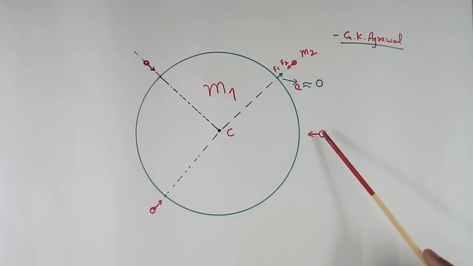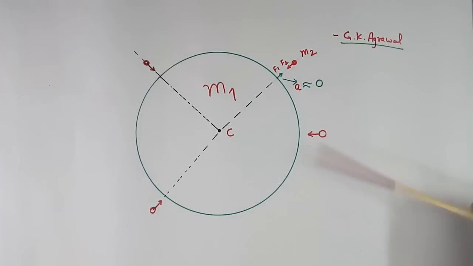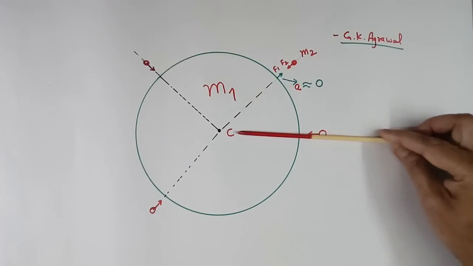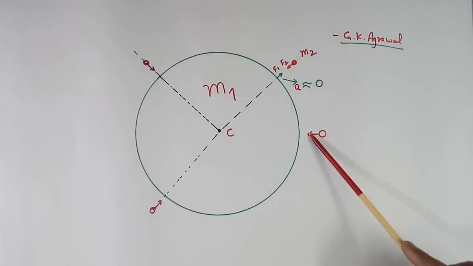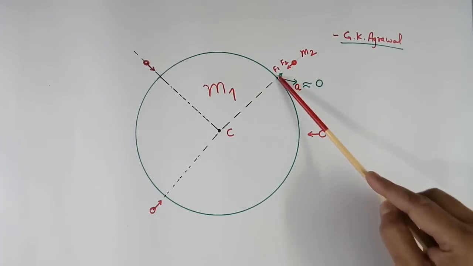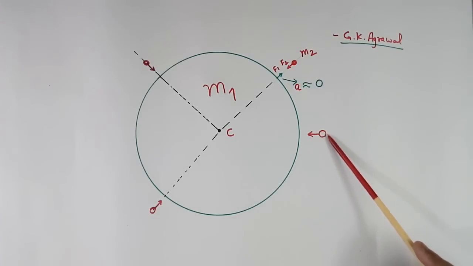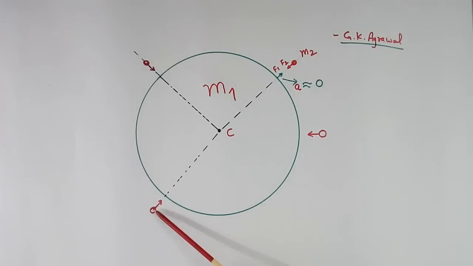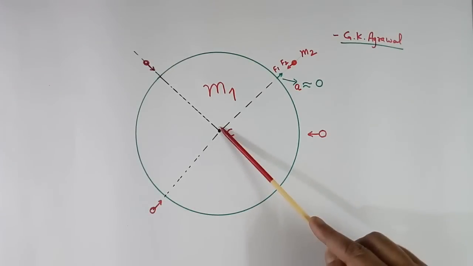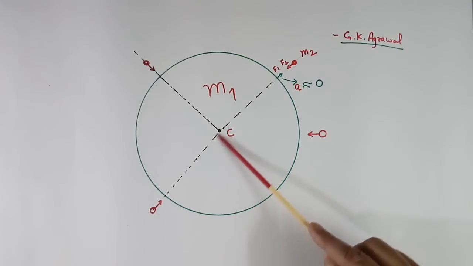Now suppose this item is here. Then again it will start moving up towards the center because of acceleration. But both will have a force like this, and those forces will be equal. I have not shown those forces. I have shown only acceleration here. Now suppose this is here. Then again it will move towards the center because of the force of attraction.